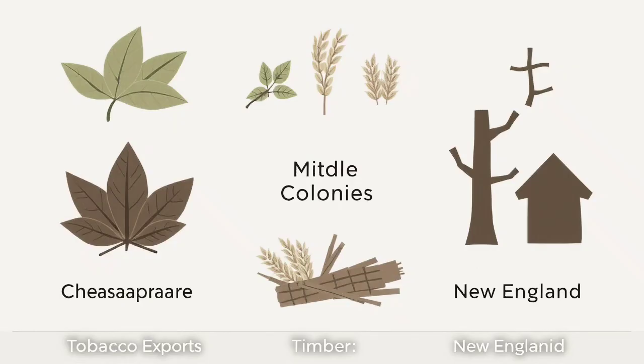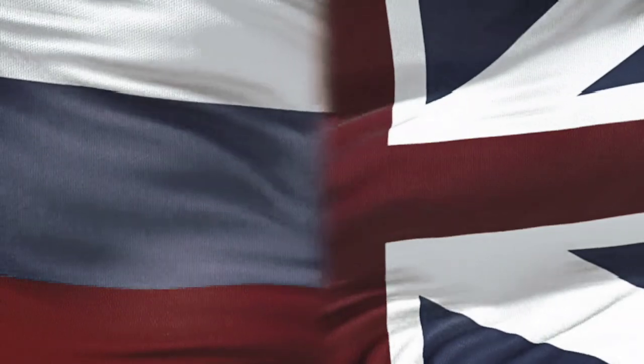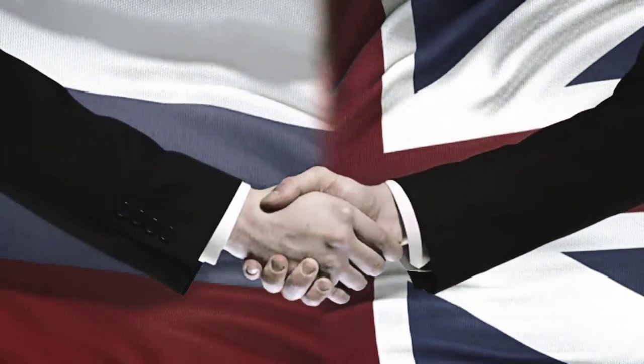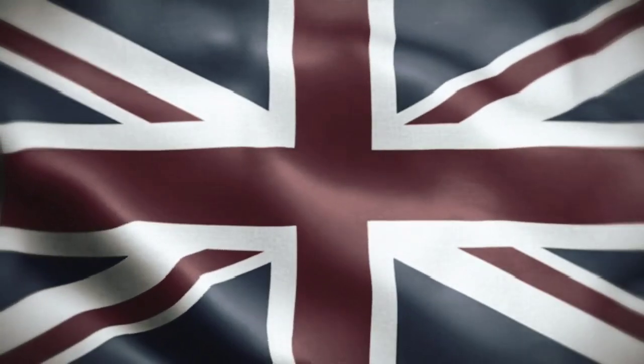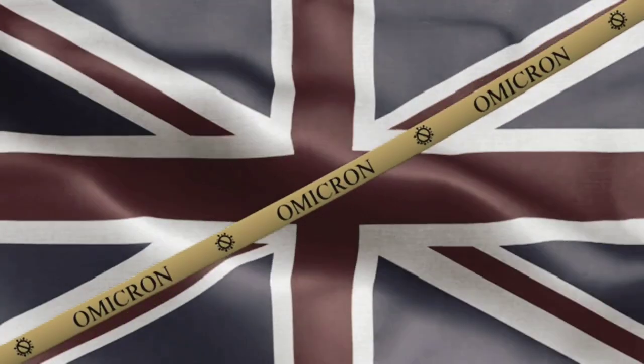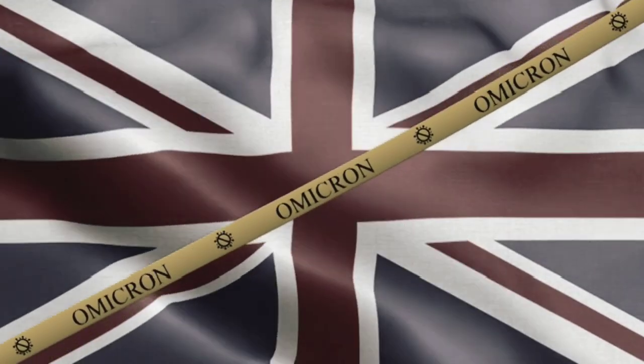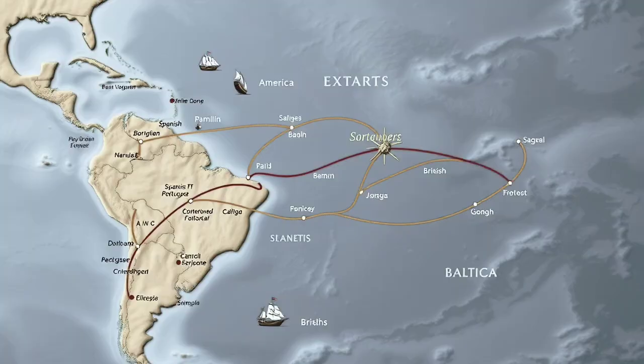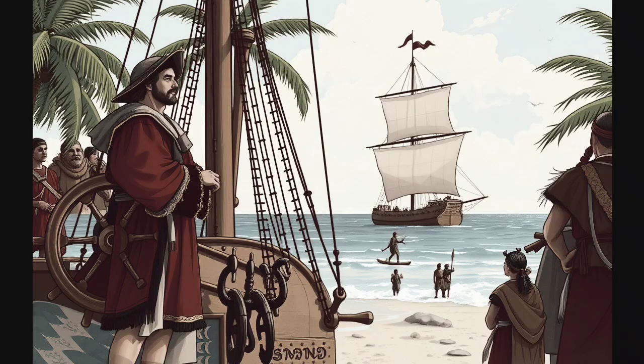British trade policies. However, Britain's imperialistic view led to the imposition of restrictive trade policies that favored the homeland over the colonies. Acts like the Navigation Act and the Sugar Act mandated that colonial goods be exported only to Britain, causing resentment among the colonists.